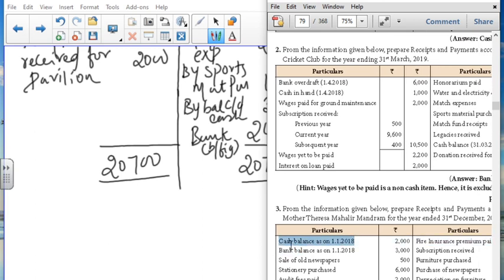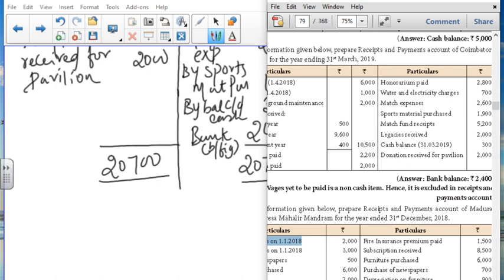So openings, there is no problem with this. Both the things can be entered in one side. Sale of newspaper is a receipt. Stationery purchase is a payment. Audit fees is a payment. Entrance fees received is a receipt. Sundry charges is a payment. Scholarship given is a payment. And fire insurance premium paid, so payment. Subscription received, receipt. Furniture purchased, payment. Purchase of newspaper, payment. Depreciation of furniture is a payment.